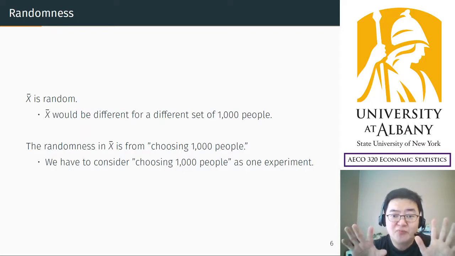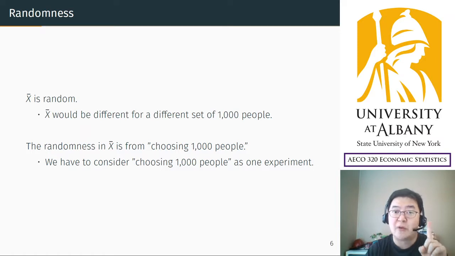But now choosing 1,000 people is just one experiment, and the result of the experiment is just one average, X bar. That's what we are going to study in this chapter.